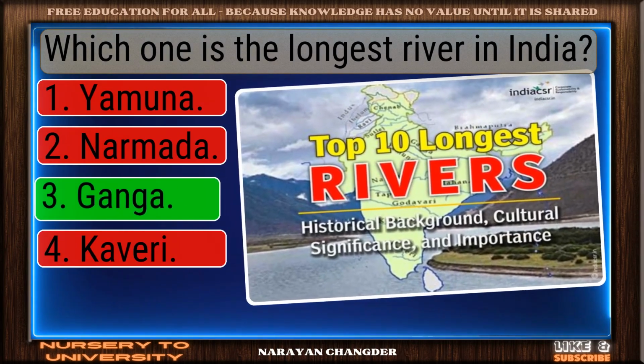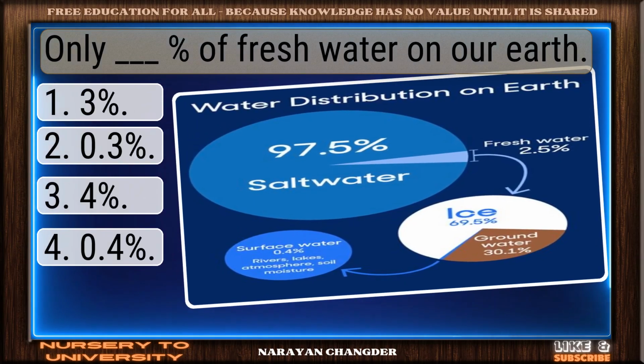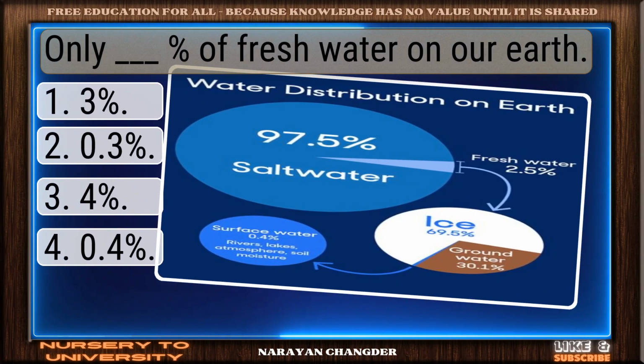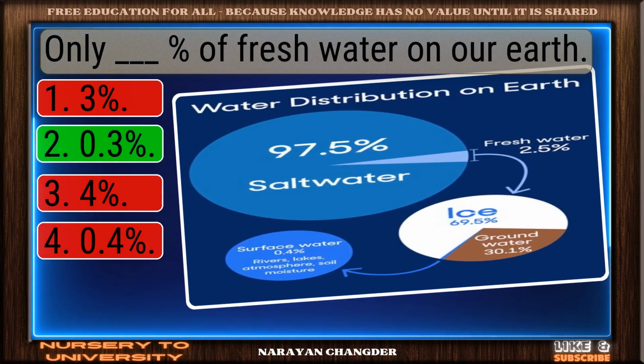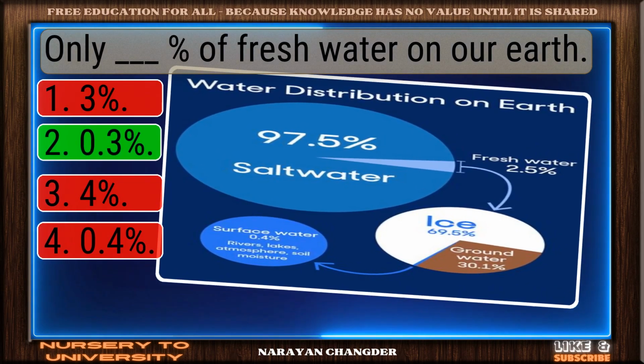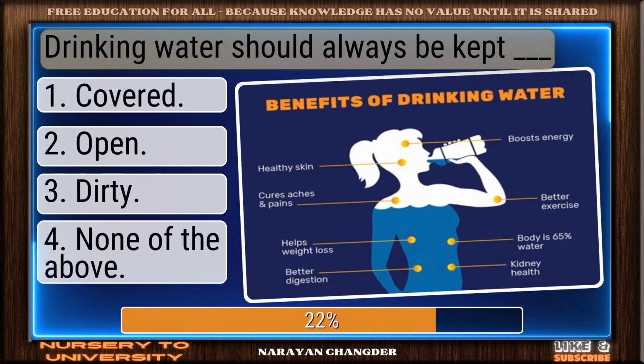Right choice. Ganga is the best answer. Only dash % of fresh water on our earth. Well done. 0.3% is the right choice. Drinking water should always be kept dash.